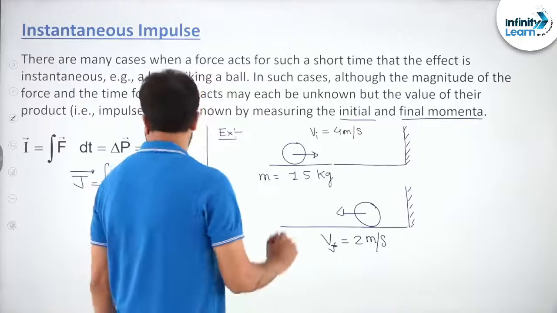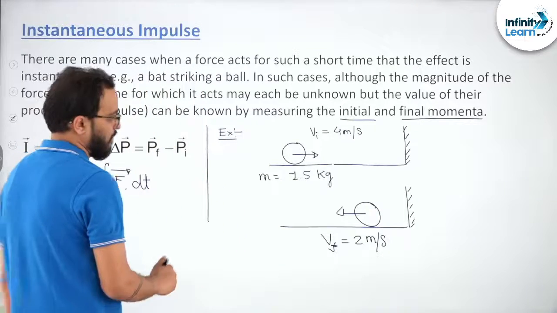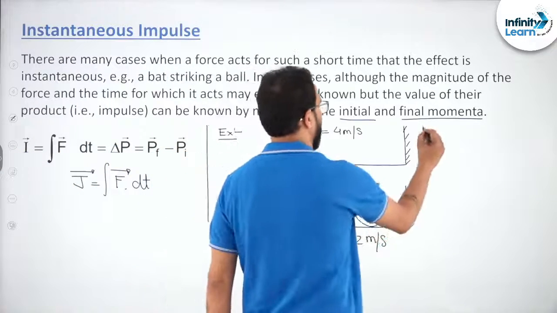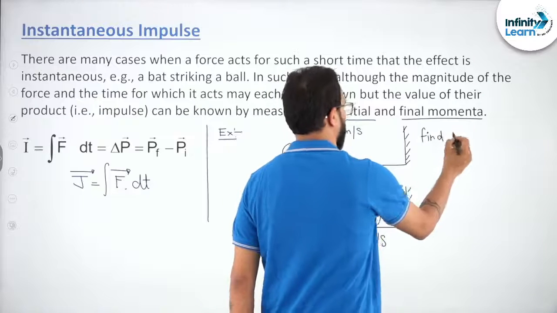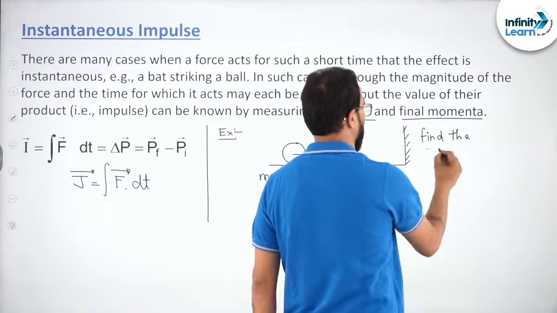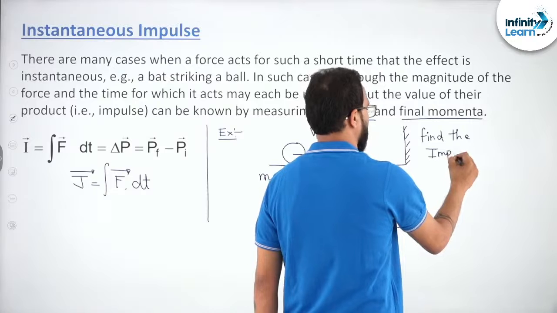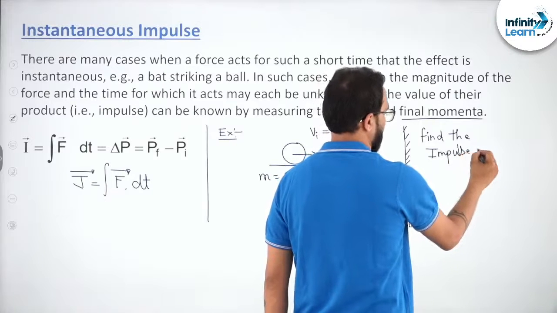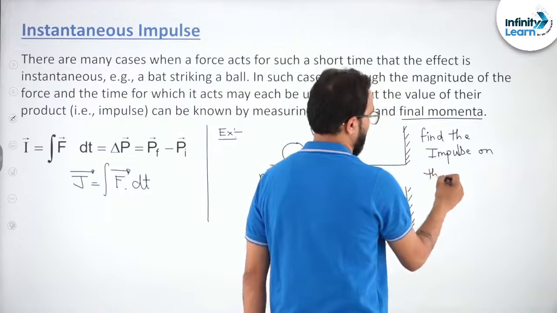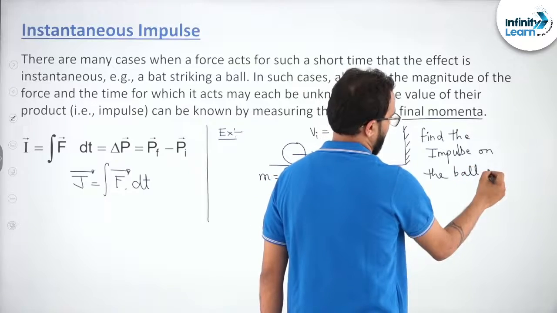Okay, same ball. Now in this example we need to find the impulse on the ball.